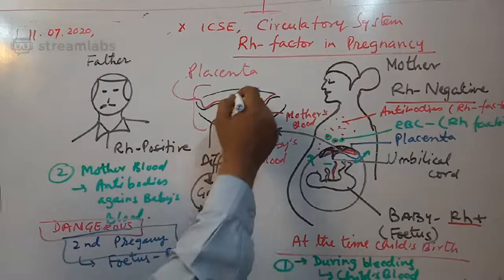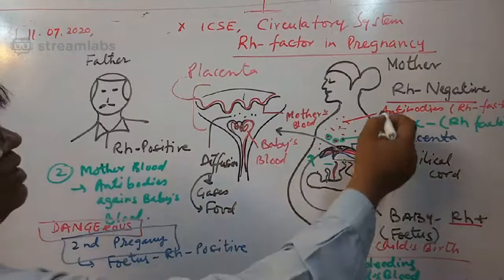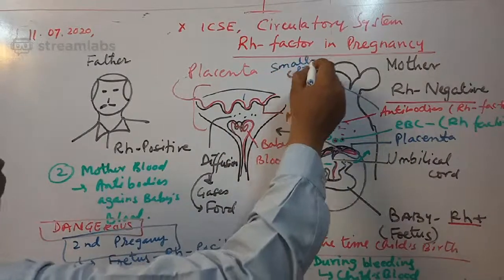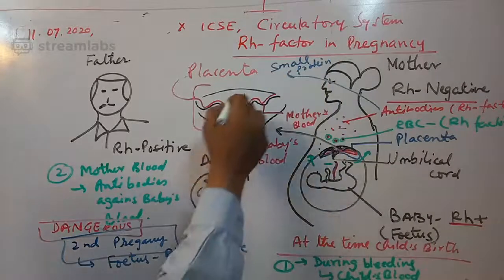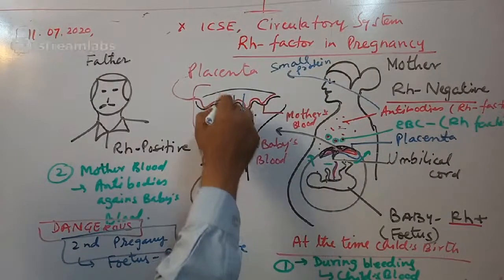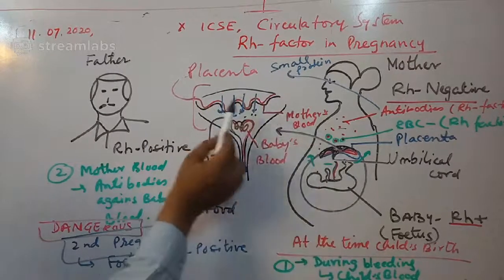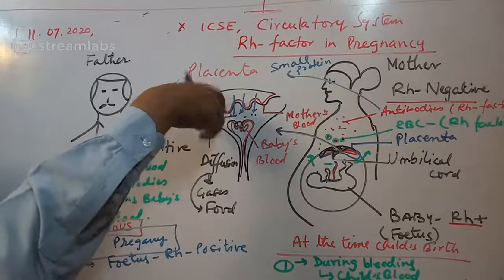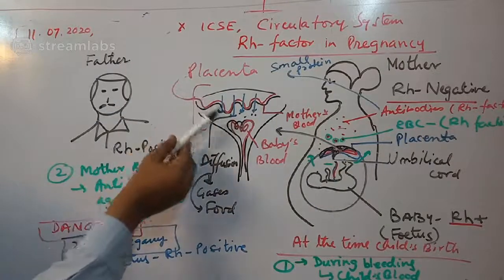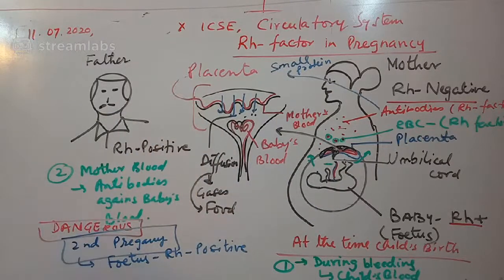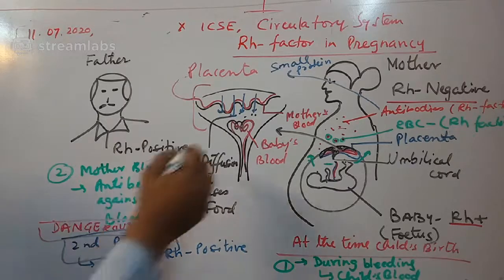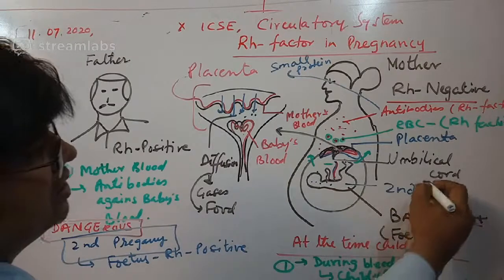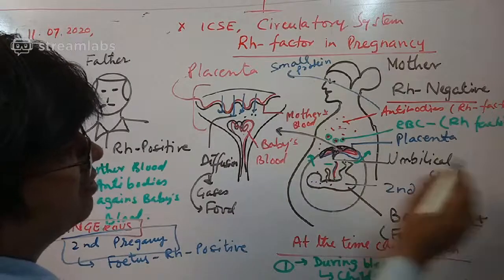Then what happens? These antibodies are very small proteins, and they can cross the placenta. As I told you, the bloods never mix, but from the mother's blood these antibodies can diffuse, cross the placental membrane and enter the baby's blood, the second fetus.